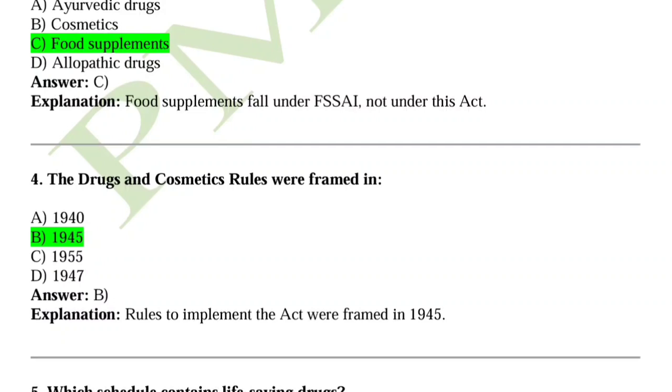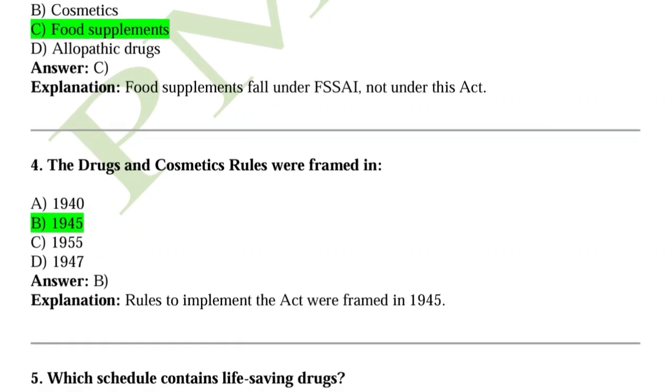The D&C Rules were framed in? So the D&C Rules were framed in 1945. The rules to implement the act were framed in 1945.